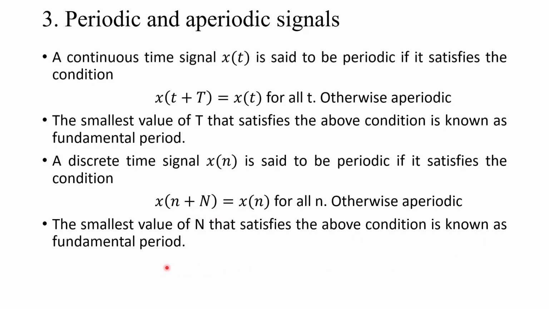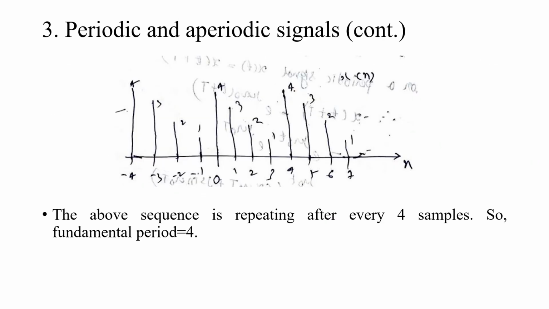For a continuous time signal, x of t plus T is equal to x of t for all t is called periodic, otherwise aperiodic. The smallest value of T that satisfies the above condition is known as the fundamental period. Similarly, a discrete time signal x of n is periodic if x of n plus N is equal to x of n for all n, otherwise it is aperiodic. The smallest value of capital N that satisfies this is the fundamental period.